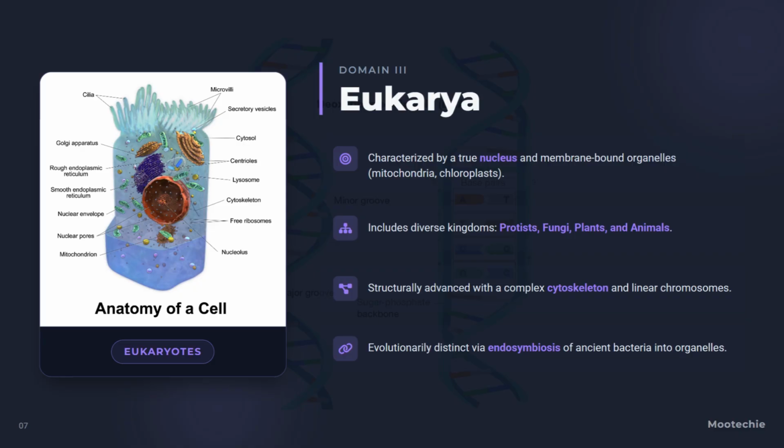The complexity of the eukaryotic cell, likely born from ancient mergers, enabled the incredible diversity of visible life on our planet. The slide includes an anatomy of a cell image, likely showing a detailed eukaryotic cell with labeled organelles like the nucleus, mitochondria, and endoplasmic reticulum, contrasting it with simpler prokaryotic designs. This visual ties it all together, showing the structural complexity that defines eukarya and makes multicellular life possible.